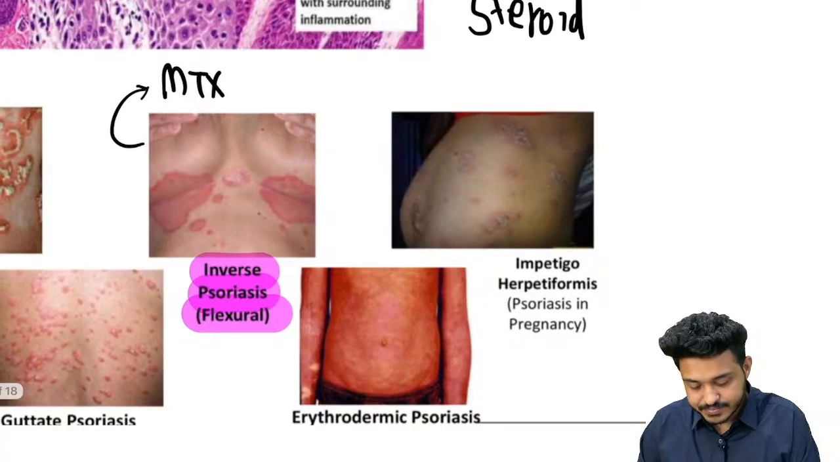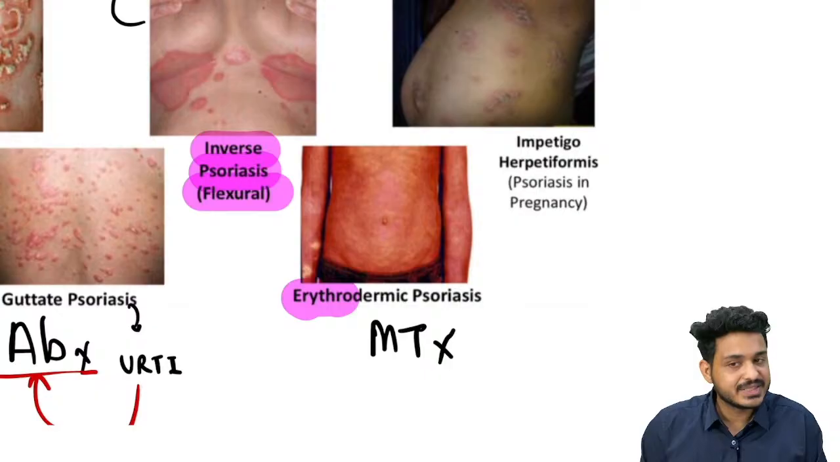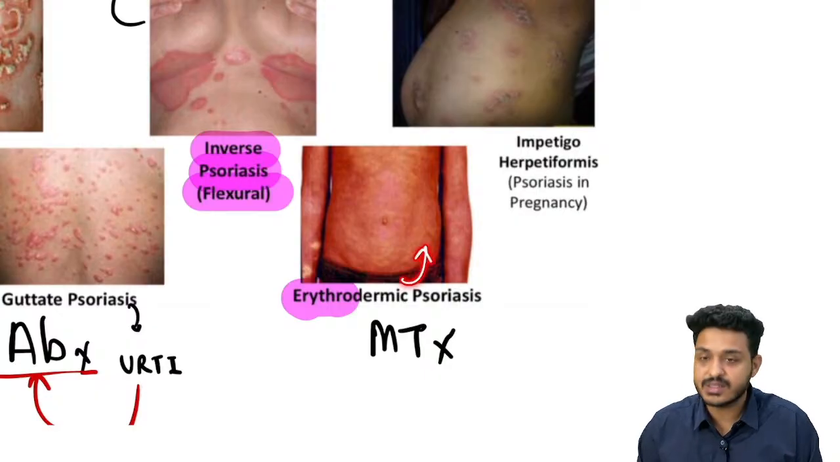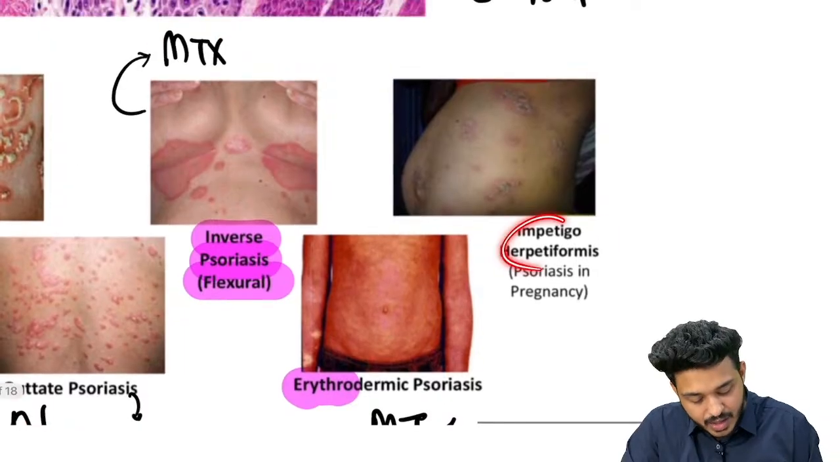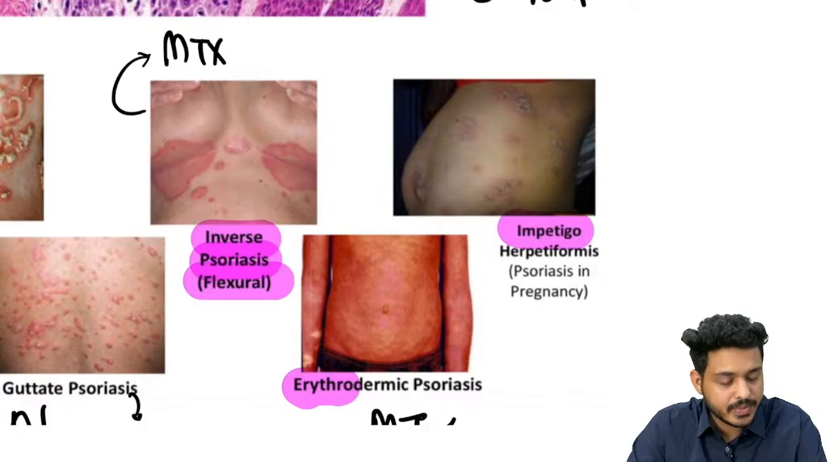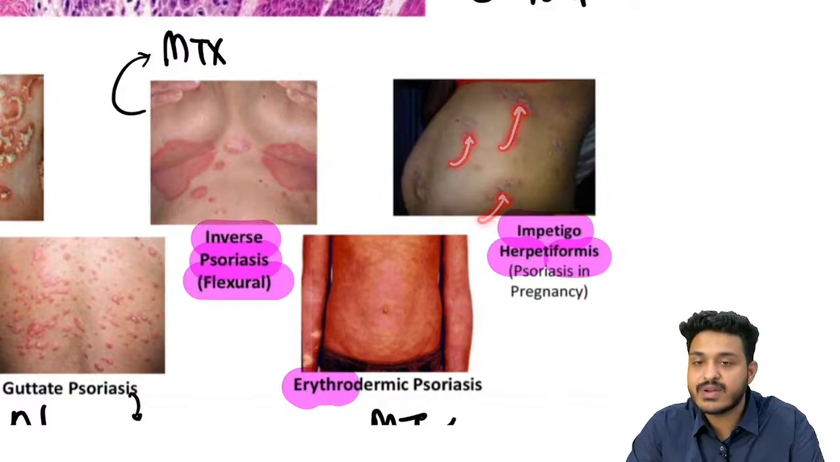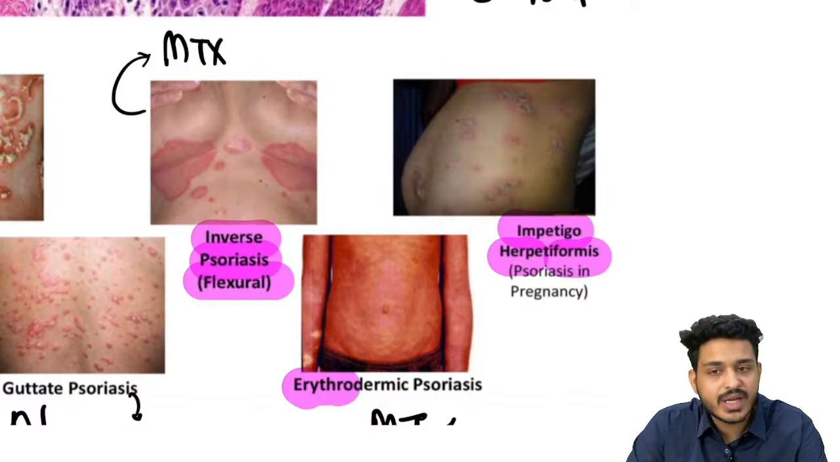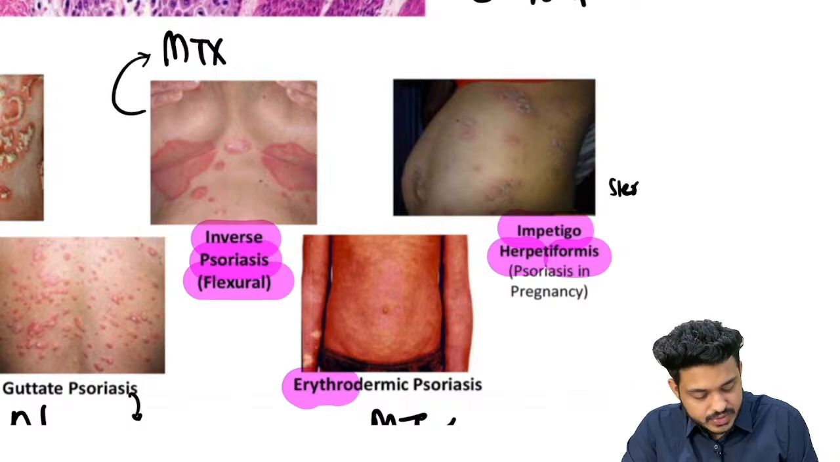Then we are having erythrodermic psoriasis. The erythro मतलब होता है red, derma means skin. So if psoriasis will be with this red skin, this is known as erythrodermic psoriasis, right? And impetigo herpetiformis is what? Impetigo means superficial infection is going to be there. Herpetiformis means grouped vesicles you will be finding. So here you can find, here you can find, here you can find grouped vesicles. So this is psoriasis and pregnancy. Here also you can use what? Steroid. We cannot use methotrexate because that is going to be teratogenic again, right?